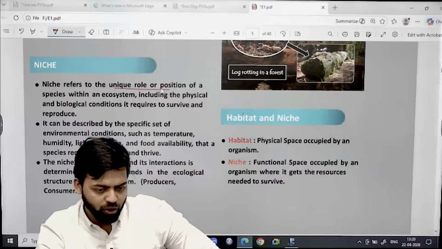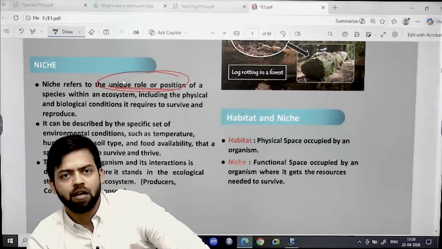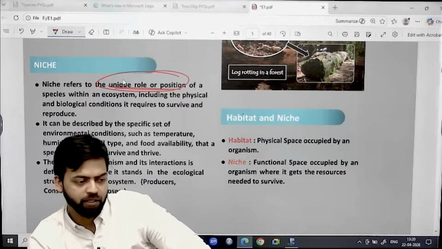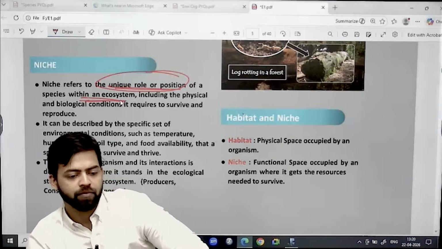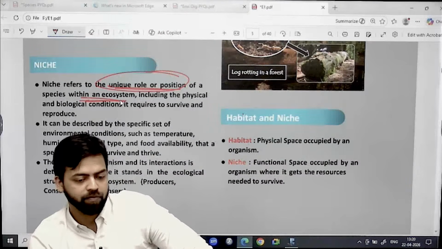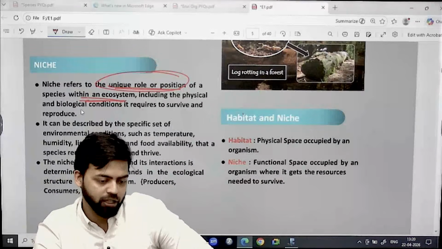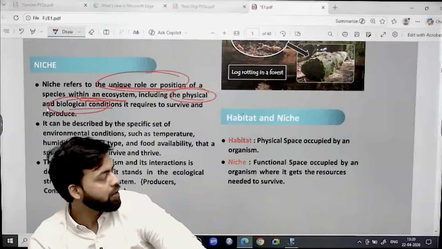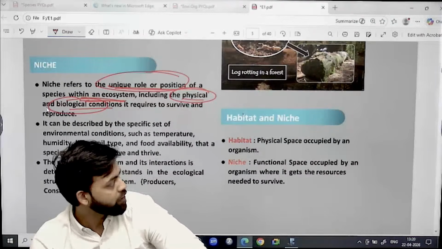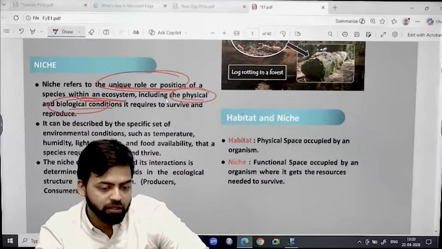Niche refers to the unique role or position of a species within an ecosystem, including the physical and biological conditions it requires to survive, and not only survive, to reproduce as well.